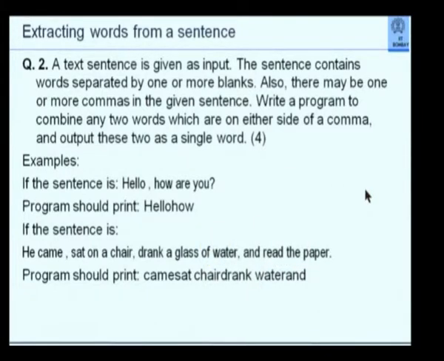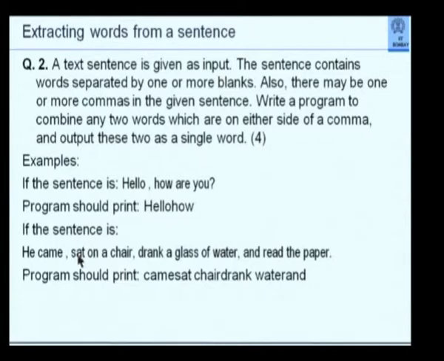This is the next problem, where a text sentence is given as input. Since not all of you appeared for the makeup quiz, not all of you might have seen these questions. So here are some examples. Hello, comma, how are you? Notice that there is a blank before the comma, a blank after the comma, and there are blanks between these words as well. So our program should print hello, how, because there is only one comma. There is one word before the comma, hello, and one word after it, how. So hello how becomes a word that is to be printed as a single word.